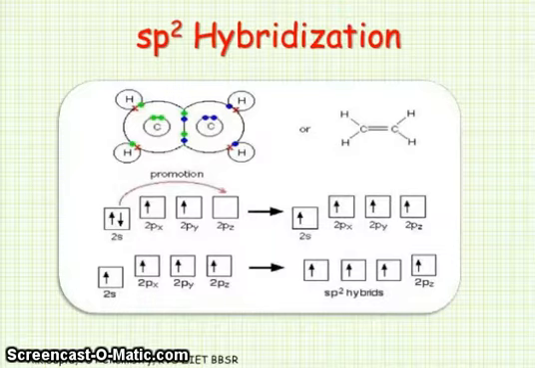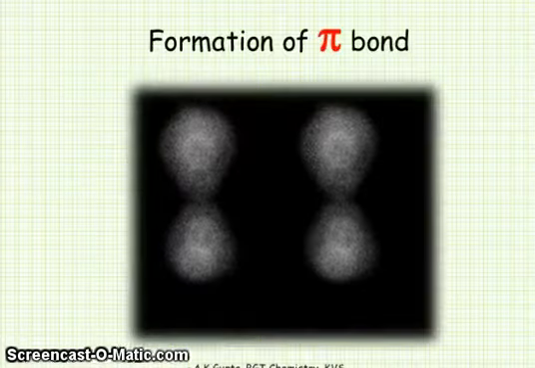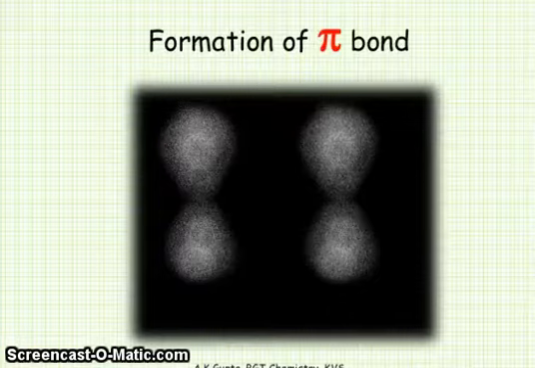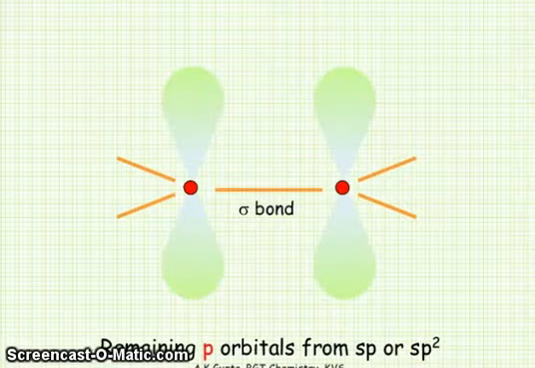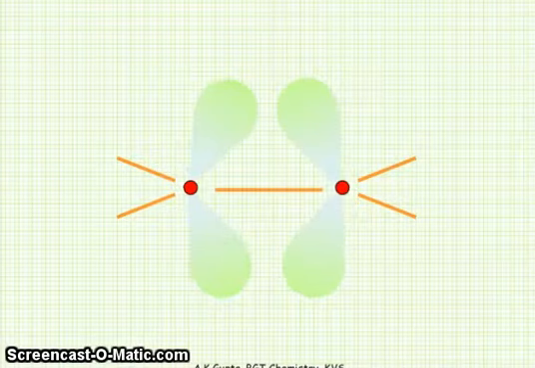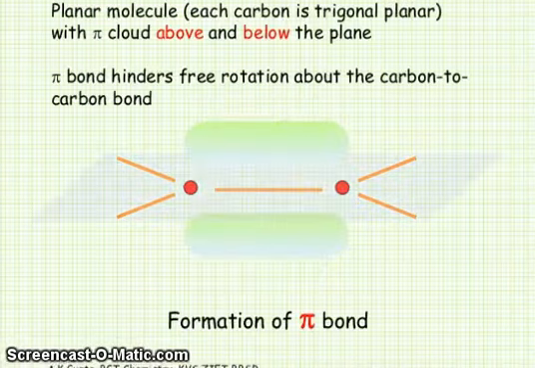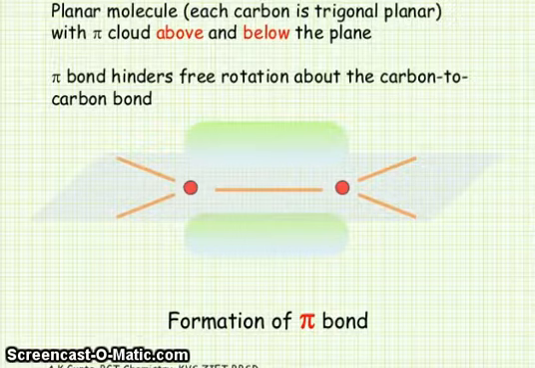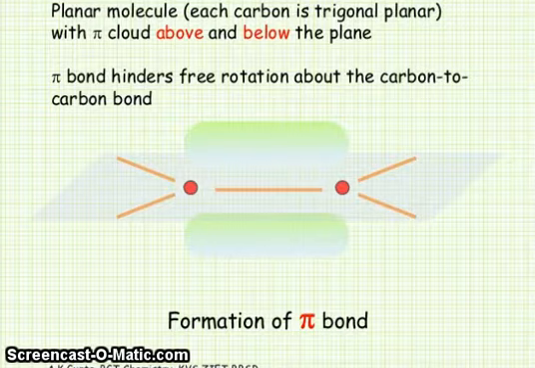Now sp2 hybridization. You can see here the situation of the orbitals. This is the formation of pi bond. You see the sigma bond, and then the remaining p orbital from sp or sp2. You see the formation of pi bond. Planar molecule, each carbon is trigonal planar with pi clouds above and below the plane. The pi bond hinders free rotation about the carbon to carbon bond.